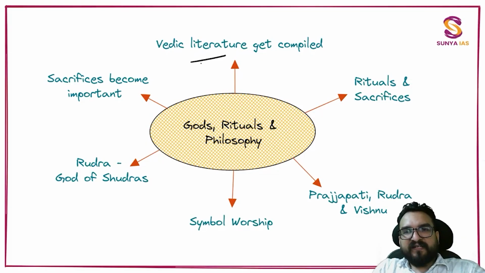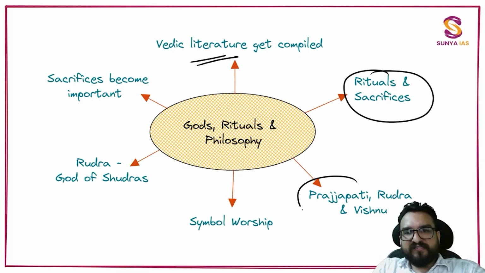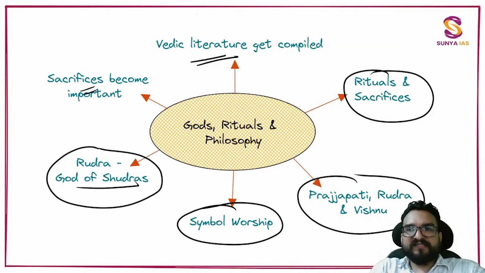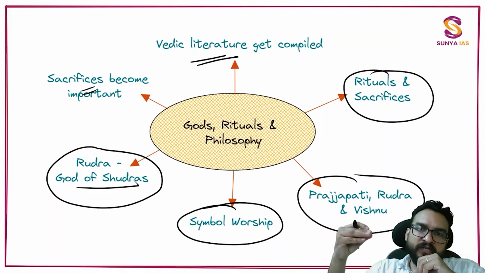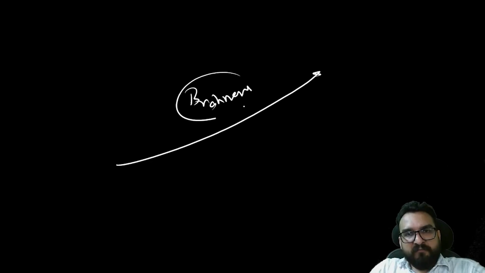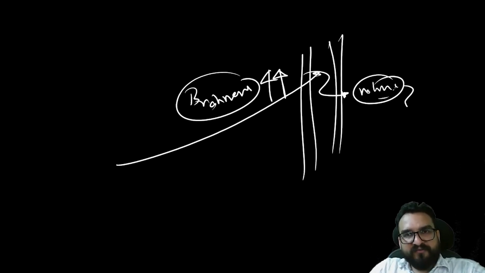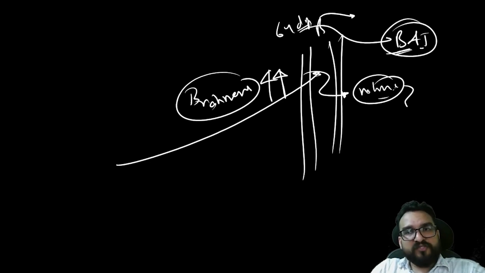So you will be finding Vedic literature got compiled, ritual and sacrifices, Prajapati, Rudra, Vishnu, symbolic worship. Rudra, you will be finding as a god of Shudras, sacrifices became important, right? And when this is happening, you will be finding one class becoming prominent, like the Brahmans. And when Brahmans are becoming prominent, there will be some notorious activities which will also be happening in the society. So a reaction will come. The reaction came in the form of 64 different religious ideas, I mean 64 different ideas of living. Out of that, two ideas become important, that is Buddhism and Jainism, right? That we will be discussing later on, right?